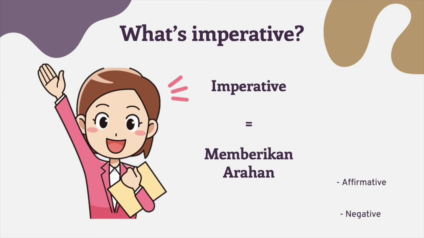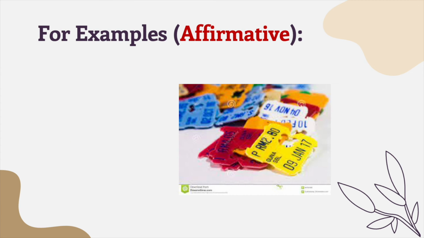However, bear in mind that imperative is divided into two types. First is affirmative and second is negative. As I mentioned in the previous lesson, affirmative means yes and negative means no. So, take a look at this example of affirmative sentences.